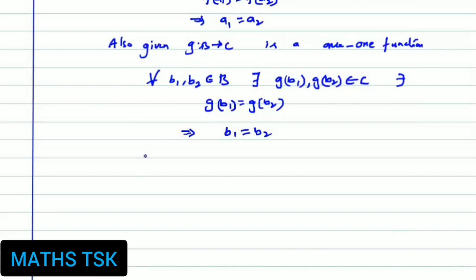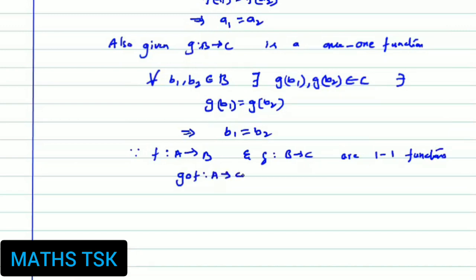Since f maps A to B and g maps B to C are functions, g circle f maps A to C is a bijection. It is a composite function, isn't it? Since f maps A to B and g maps B to C are 1-1 functions, g circle f maps A to C is a composite function according to definition. We know the definition of composite function: g of f of x is equal to g circle f of x. Alright, consider.